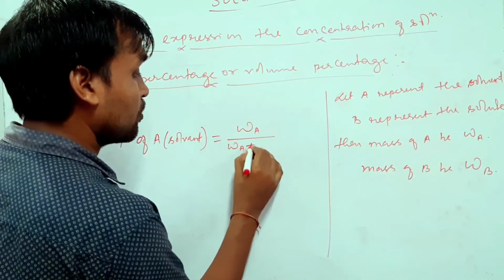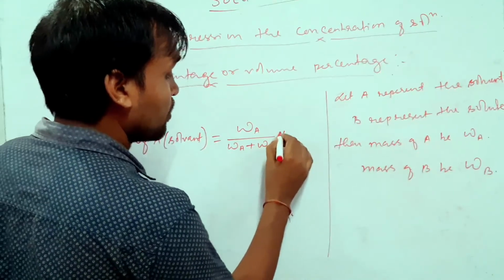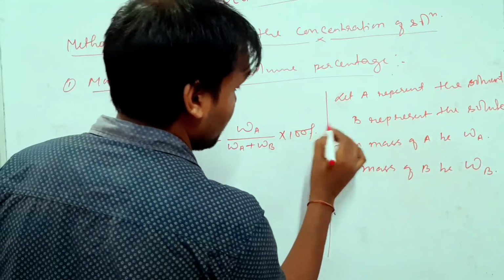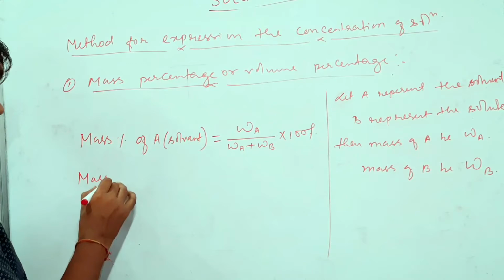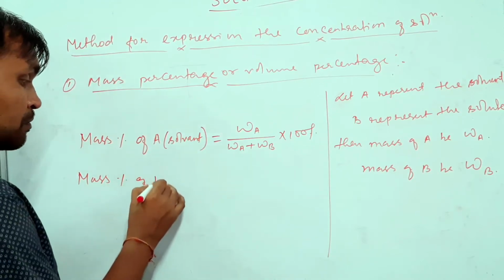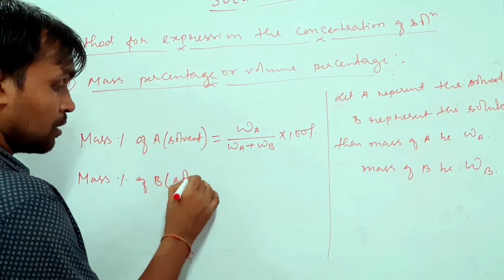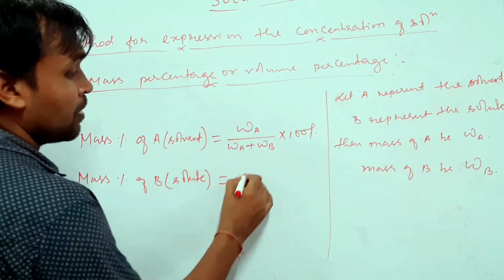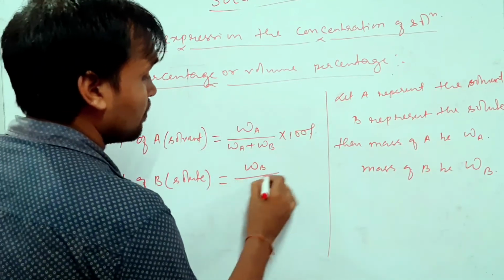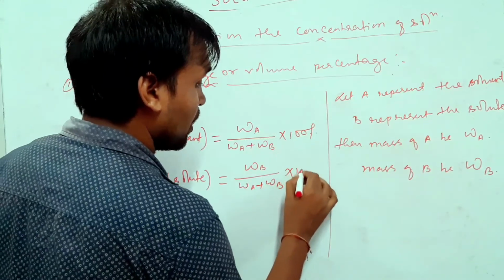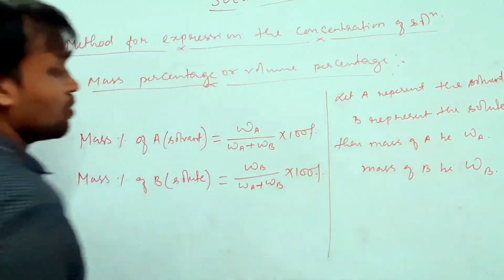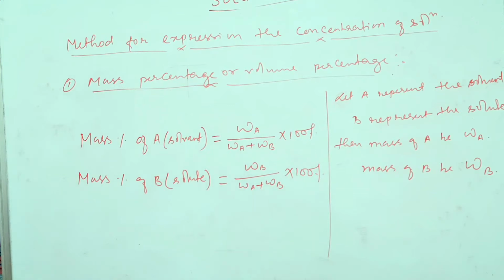Total mass will be what? WA plus WB, into 100%. That is how we used to find out the percentage, right? Suppose I am calculating the mass percentage of B, that is solute, then it will be written as WB by WA plus WB into 100%. So this is how we calculate the mass percentage.